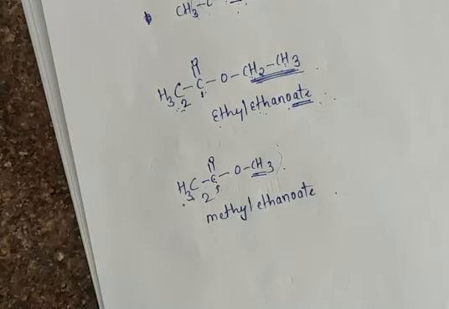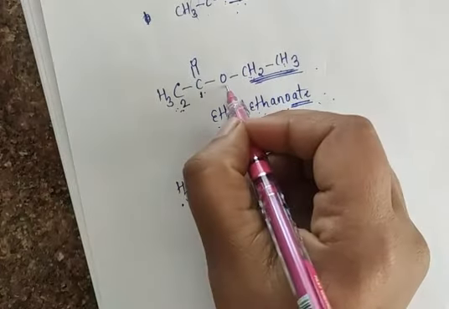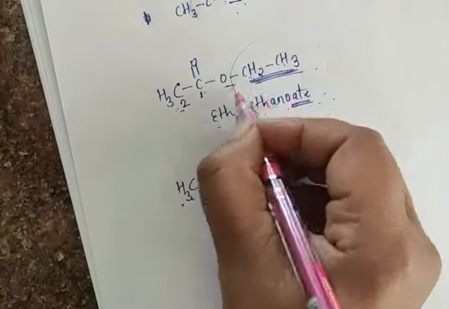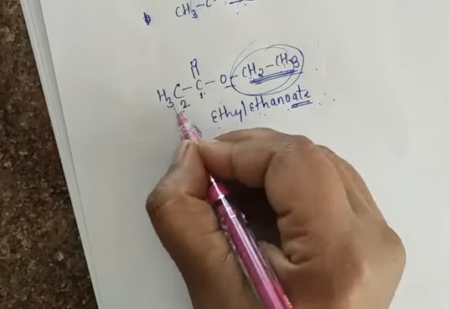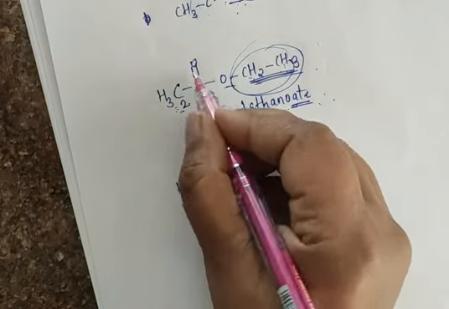So remember, if in a given organic compound there is a presence of an ester, first you have to give the name to the alkyl group which is attached to the oxygen. So I gave the name ethyl. After that we have 2 carbons, which is nothing but ethane.